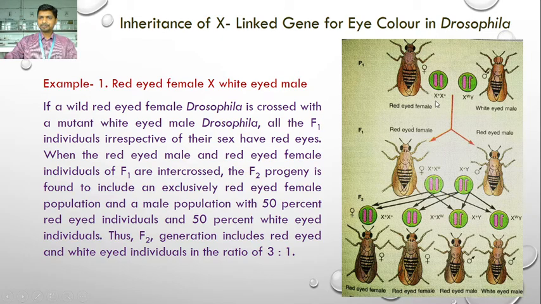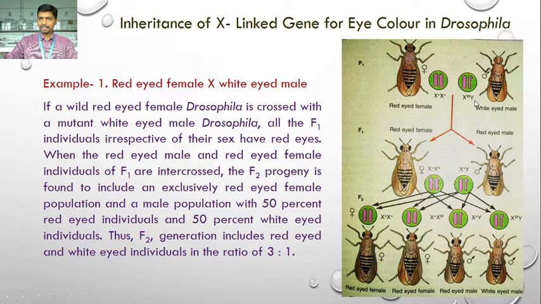But in female, the condition is homozygous because both genes are the same, plus gene for red eye, and a single W gene for white eye is present in the male.